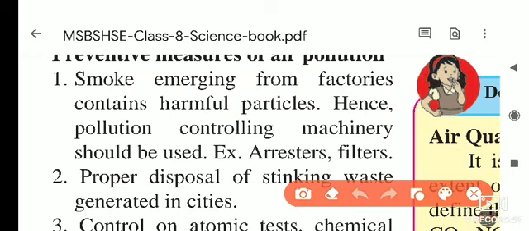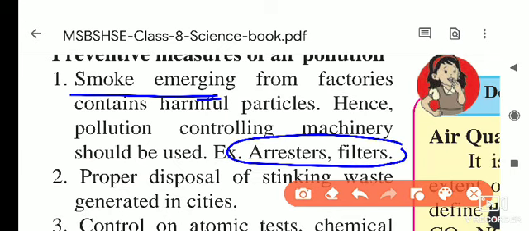Which factories emit smoke? It may be a sugar factory, it may be textile factories. If you use machines like arresters and filters inside these factories, the smoke gets absorbed, and less air pollution takes place.